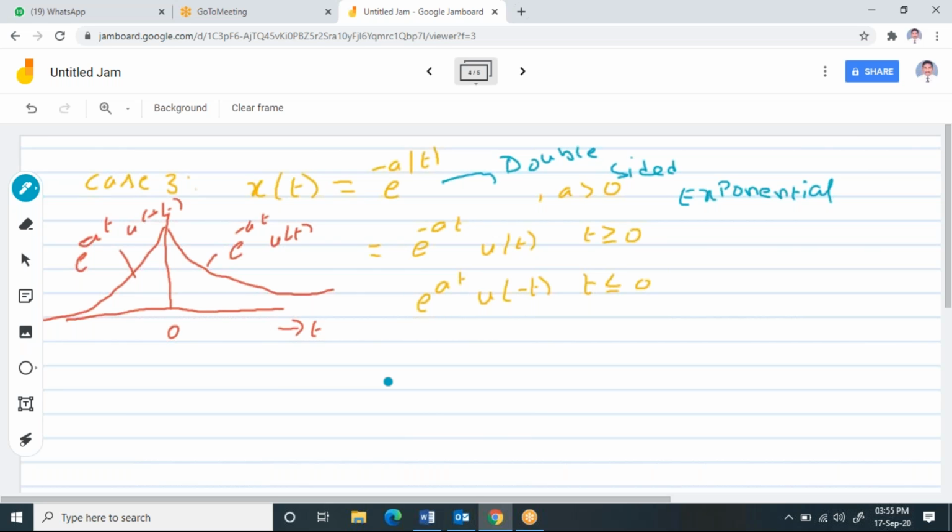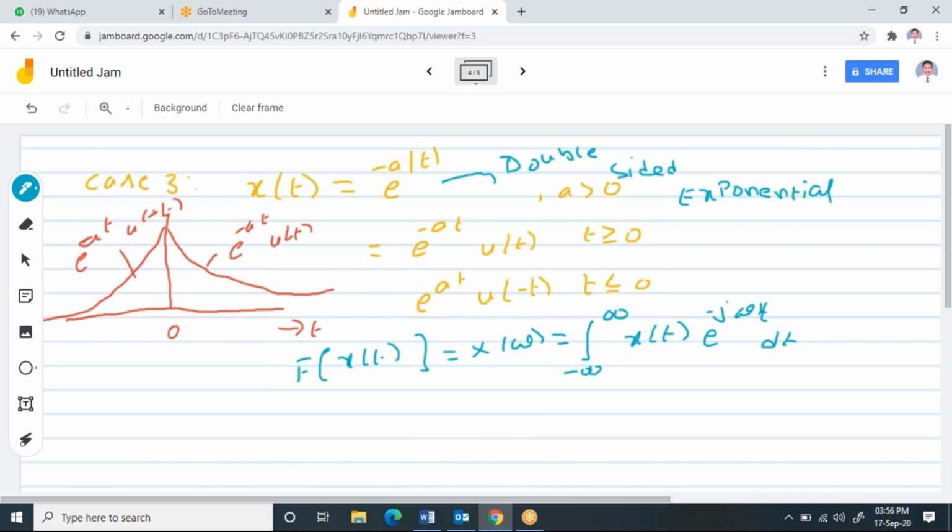That means when you take the Fourier transform for this, you can write the Fourier transform of x of t, which is X of omega, equals integral minus infinity to plus infinity x of t e power minus j omega t dt.